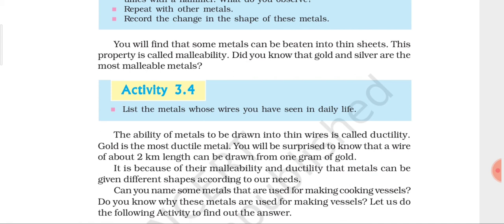So this is about activity 3.3 and 3.4. This is very important because here we have discussed the properties of malleability and ductility, and you also have to remember that gold is the most malleable as well as the most ductile in nature.